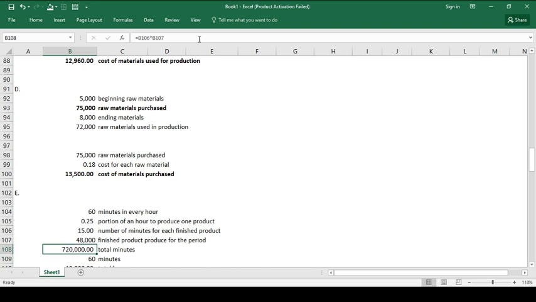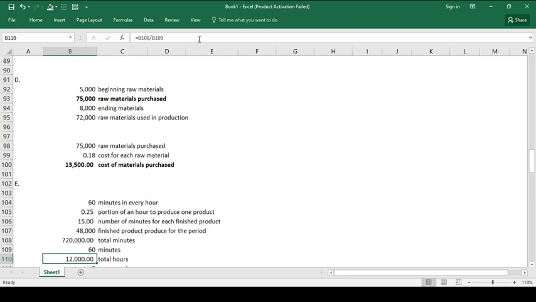And if the cost was based on hours, not on minutes, we need to determine how many hours were incurred for the said month. So 720,000 divided by 60 minutes, because in every hour there are 60 minutes. This means the total hours for the production of the 48,000 units is 12,000 hours.